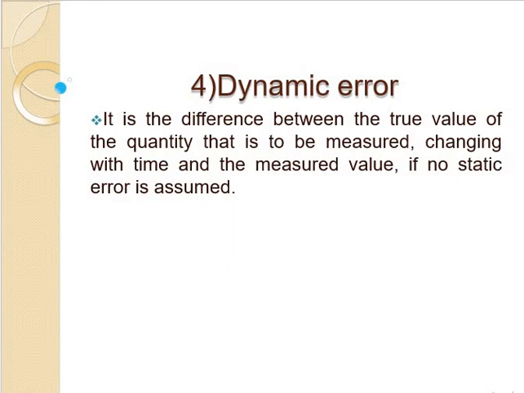Suppose the reading is 90 at a particular time, and at 10 seconds, 20 seconds, 30 seconds, 40 seconds, errors will be there. Those errors we call human errors. We are unable to observe the readings properly, and that error is called observation error.